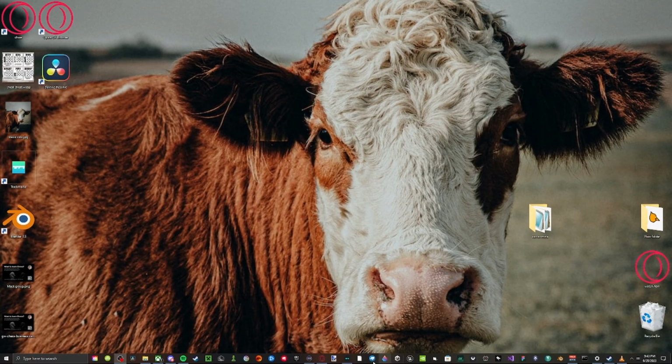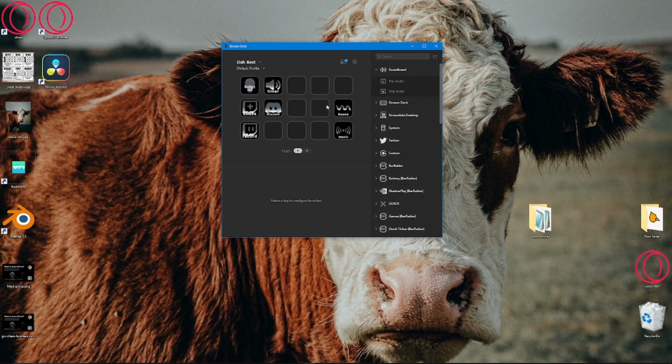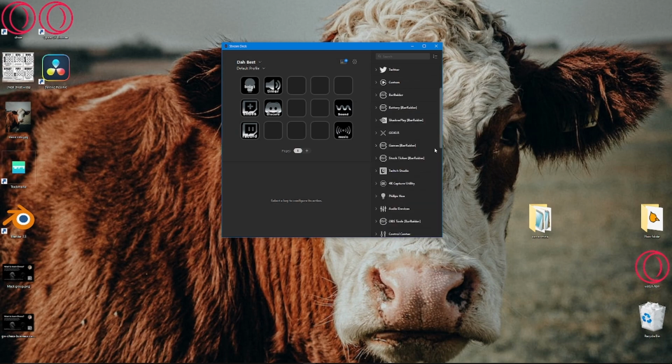So to actually put the sound effects on, you can either put it in a folder or whatever, but all you need to do is go into this soundboard option right here. You'll find it somewhere towards the top, or you can use the search bar to search for soundboard right here.